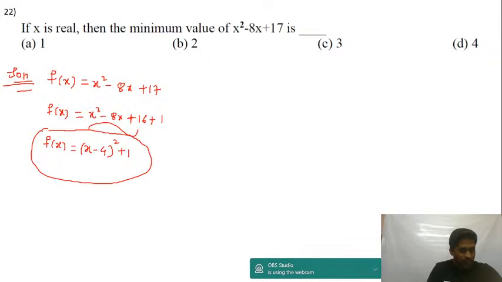Isn't it, guys? What's the minimum value of a square of a function? X minus 4 the whole square. What's the minimum value? Minimum value of square of a function is 0 only.